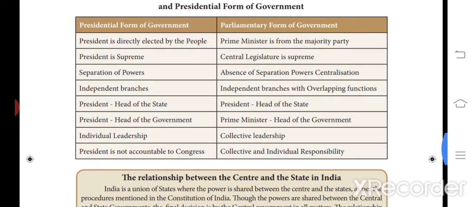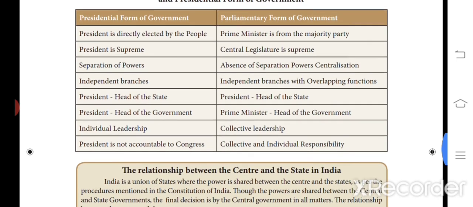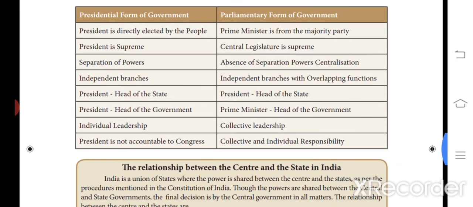So this is about this chapter, guys. It's an easy chapter. You can mainly learn the differences between the presidential and parliamentary forms of government, the differences between unitary and federal forms of government, then the merits and demerits of the unitary, federal, etc.